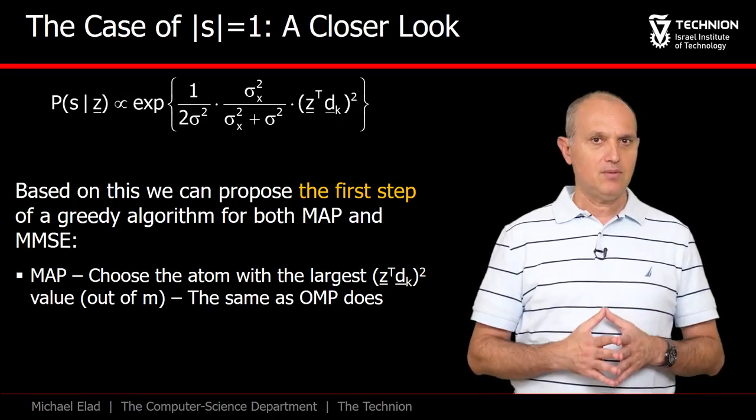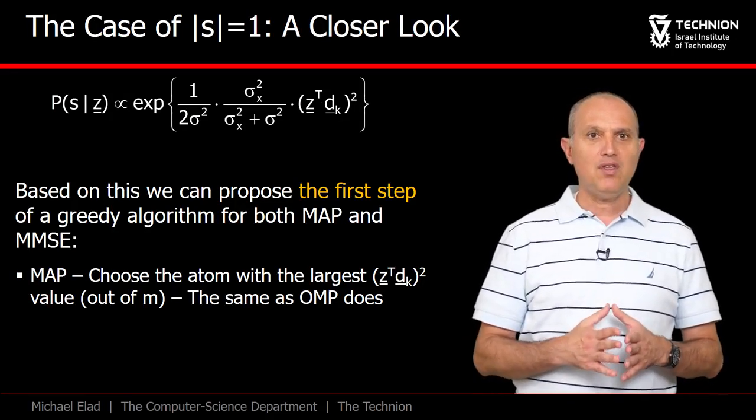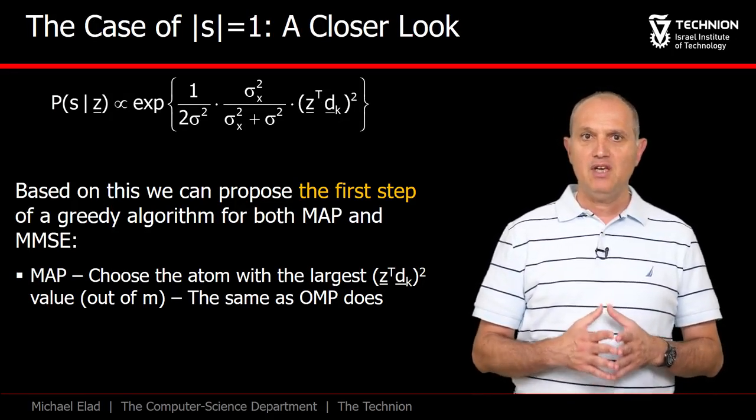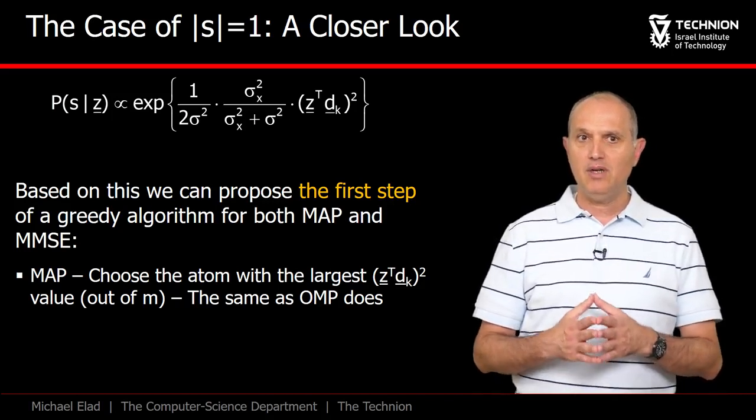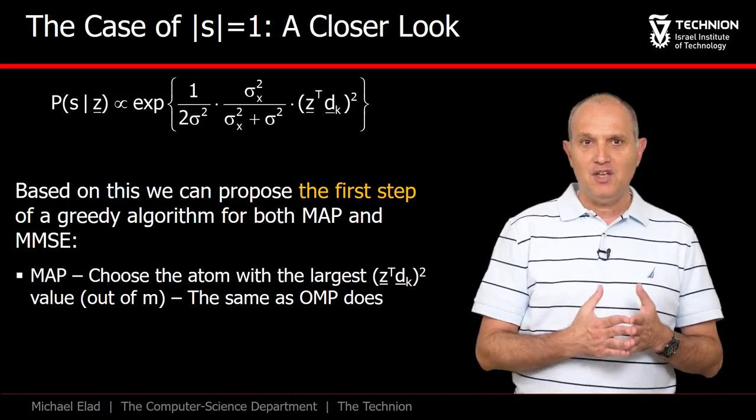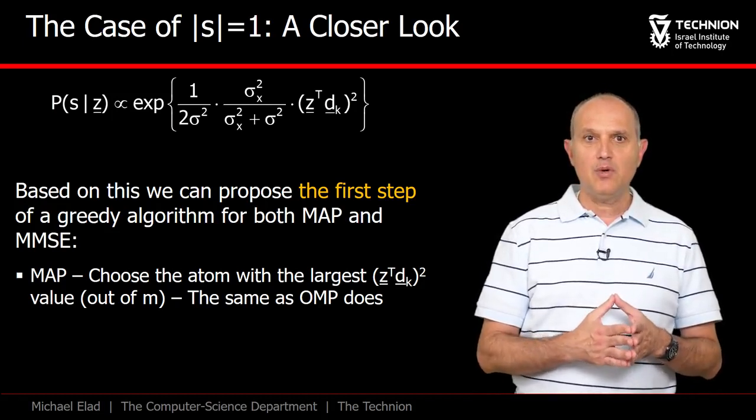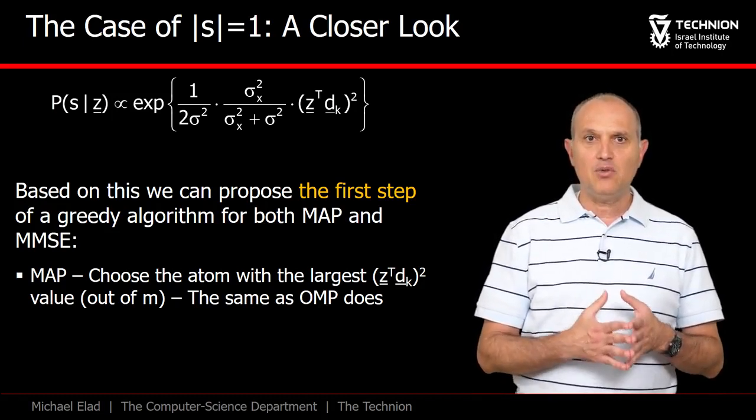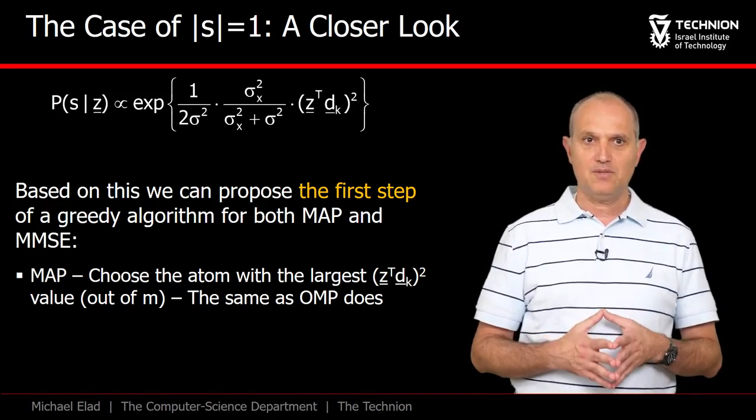In terms of MAP, we should simply compute all the m values, one per each atom, and choose the one that maximizes the probability. Well, this is exactly what OMP would have done in its first step, since these values we are looking at are simply related to the inner product of Z by the atoms.